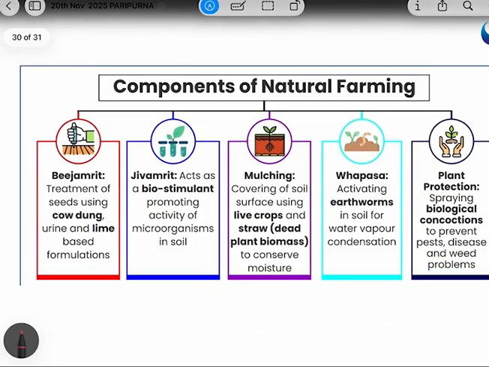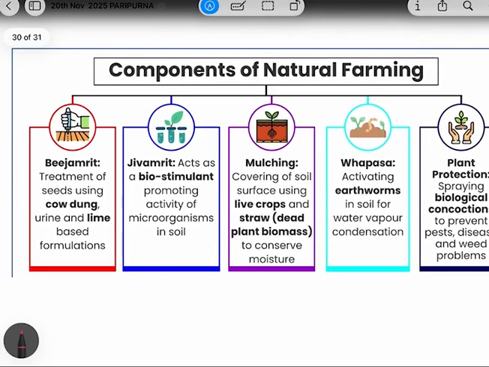Let's discuss some of the components of natural farming. First is Bijamrit. What is the meaning of Bijamrit? Basically, Bij means seed, right? So it is something related to seed. Here Bijamrit is related to treatment of seed. The seed has to be treated with cow dung, urine, and lime-based formulations.